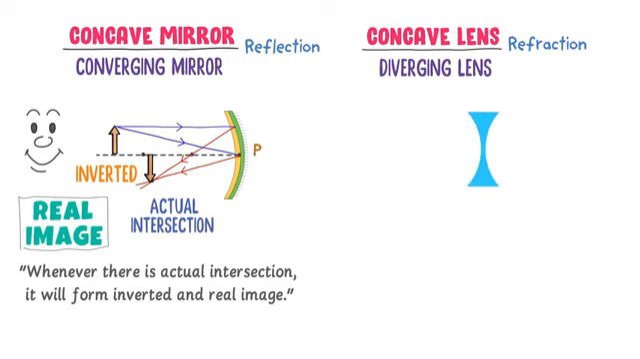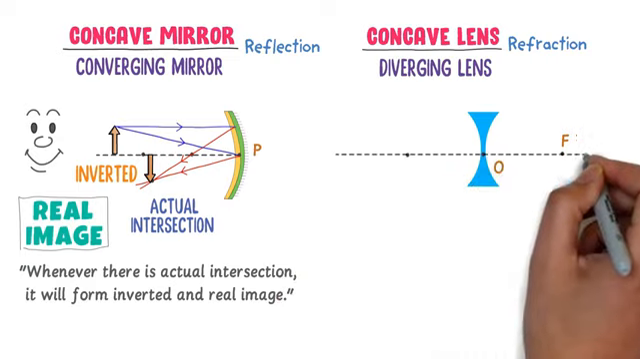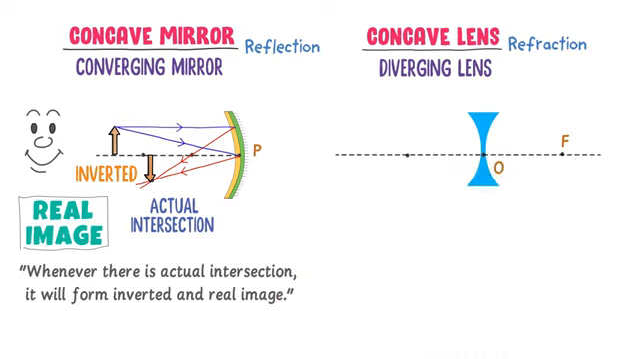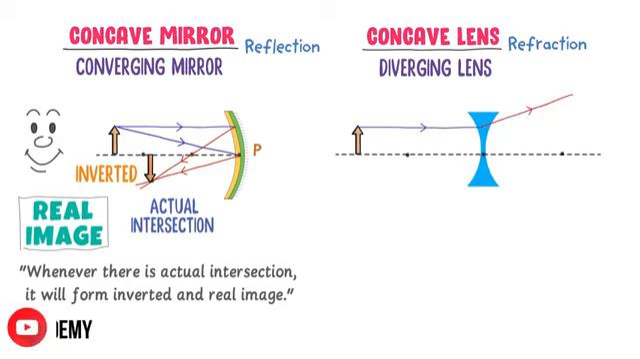Now consider a concave lens. This is a focal point, optical center, and principal axis of the concave lens. Let me place an object here. A light ray parallel to the principal axis hits the surface of the lens. As we know that refraction occurs in lenses, so this ray of light is refracted from the focal point. Secondly, another light ray is coming and hits the lens at optical center. This ray passes straight through the center of the lens and is not deflected.